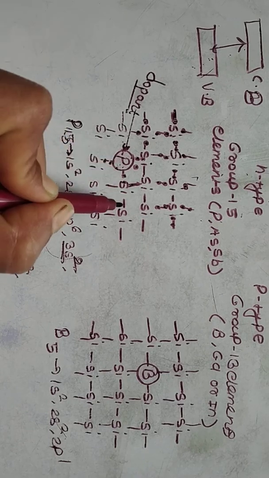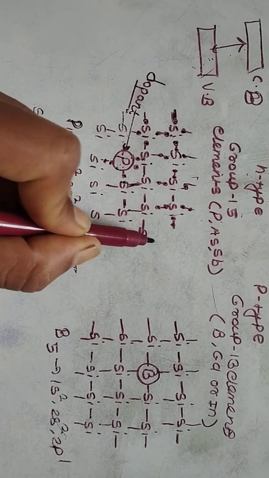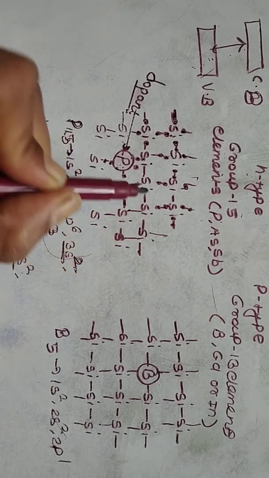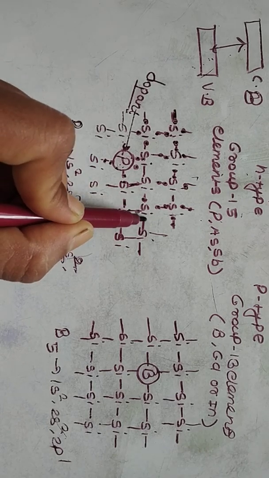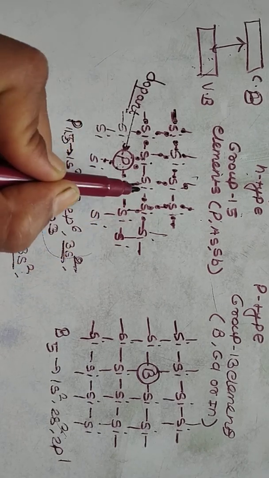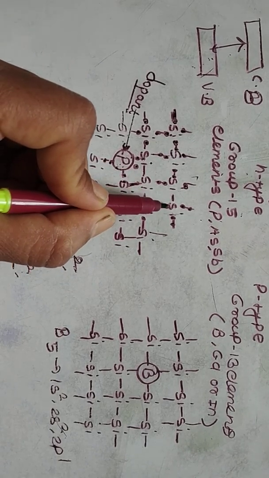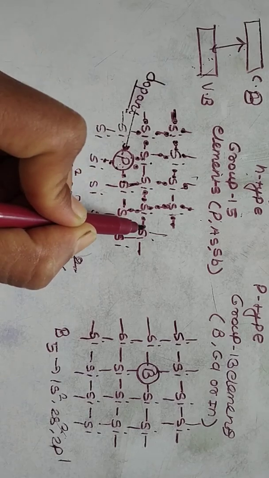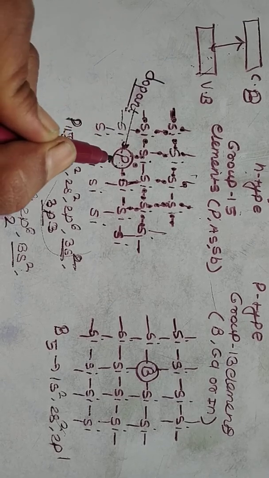I can take this silicon atom and expand this structure to show you. This silicon atom has only its 4 electrons, so it requires 4 electrons for bonding. It can share with another silicon atom and form a covalent bond between them. So silicon can form only 4 bonds.